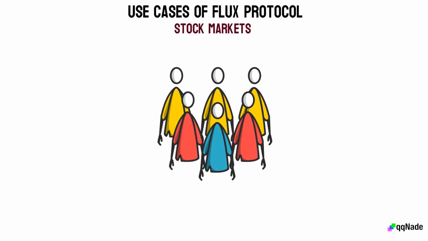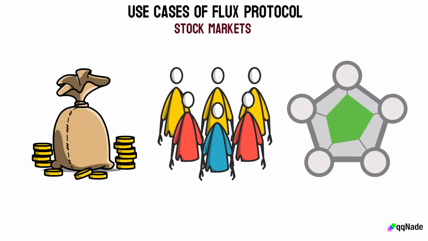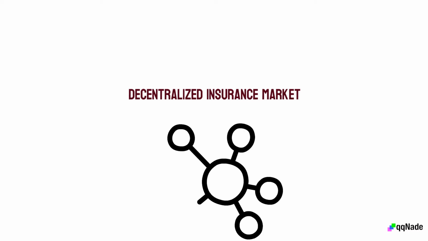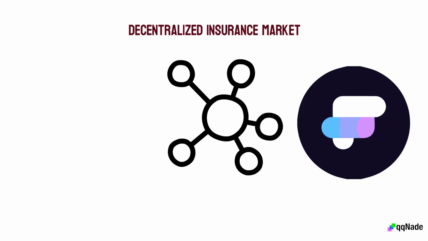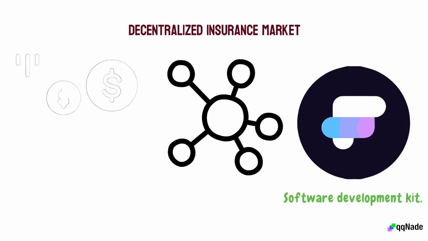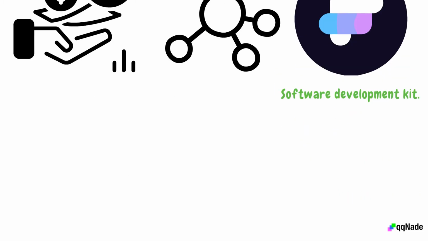Use cases of Flux Protocol. Stock markets. Flux allows users to create open markets with specific data points of public companies and other assets like derivatives that are traded in the stock market. Decentralized insurance market. This is a new field in the world of decentralized finance. Users can build insurance markets by connecting to the Flux software development kit. Flux also allows market creators and their affiliates to build in their fees for all trades made on their market.